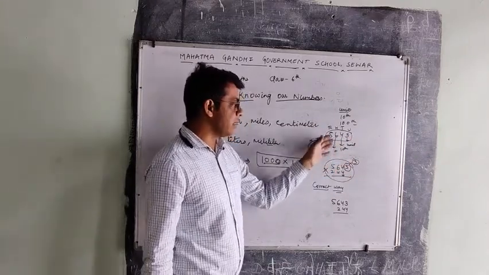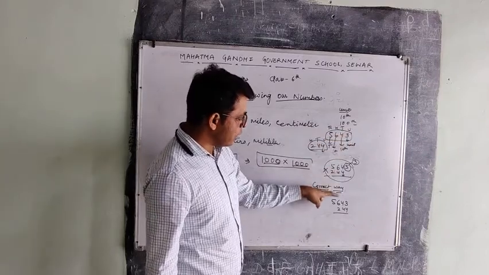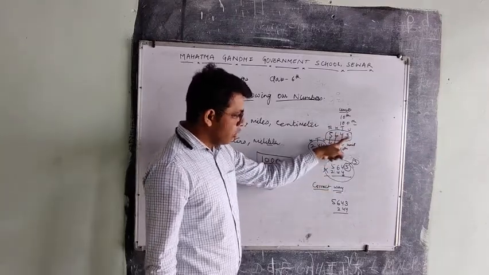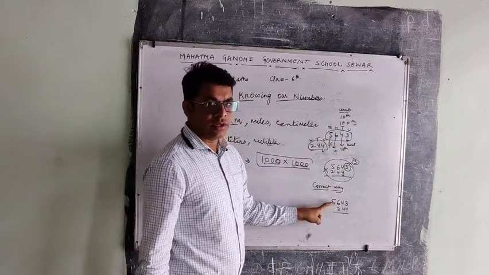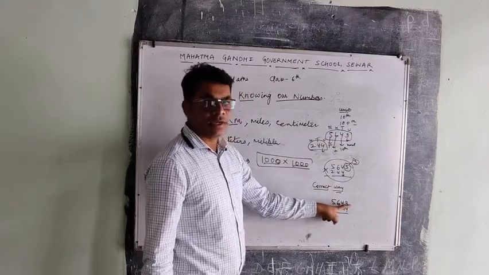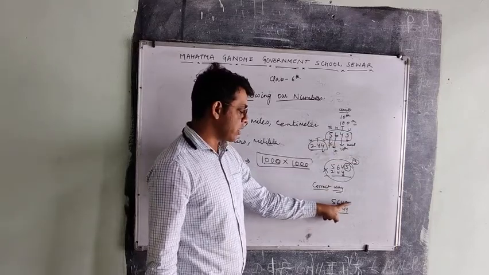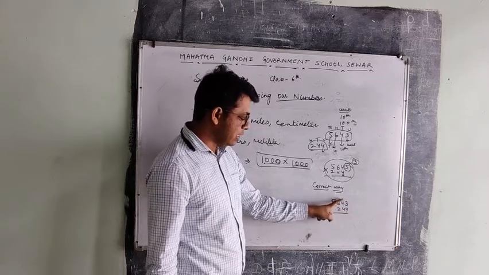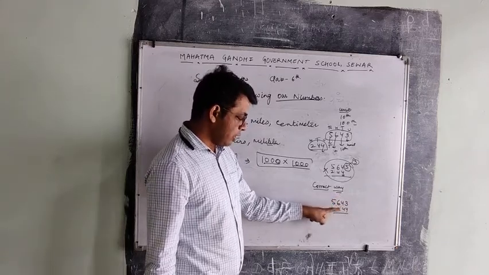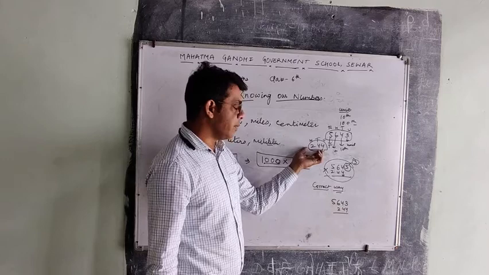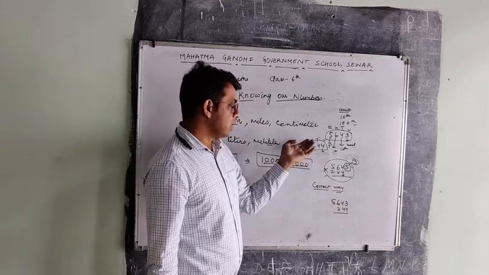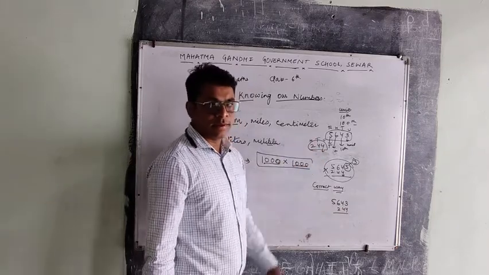When we add these numbers, the sum's unit digit will come below the unit digits. The same is done here: 3 is the unit digit and 4 is also the unit digit. Unit digit below unit digit, 10s below 10s, 100s below 100s, 1000s. Because the second number has no 1000s digit, it will remain blank.